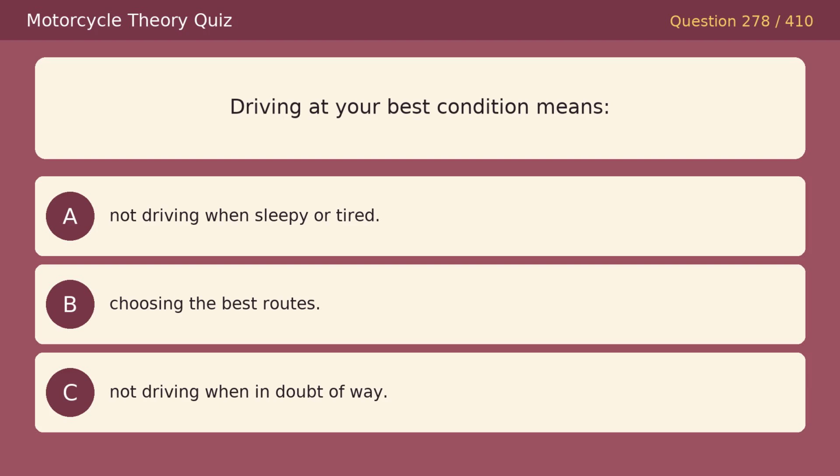Driving at your best condition means. Option A, not driving when sleepy or tired. Option B, choosing the best routes. Option C, not driving when in doubt of way. The correct answer is B, choosing the best routes.